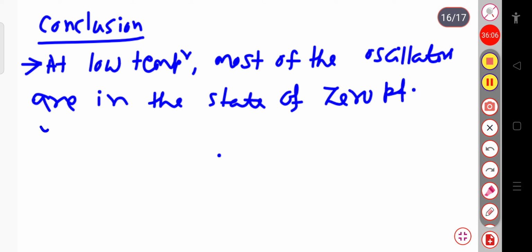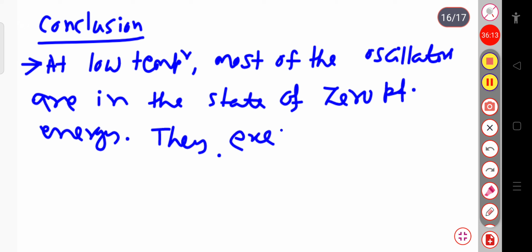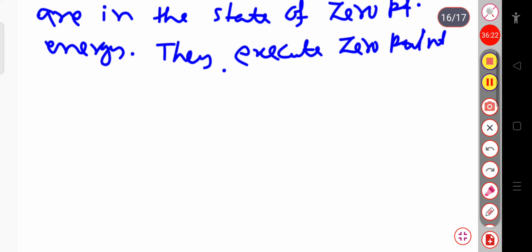They execute zero point oscillations, and these are not thermal oscillations.